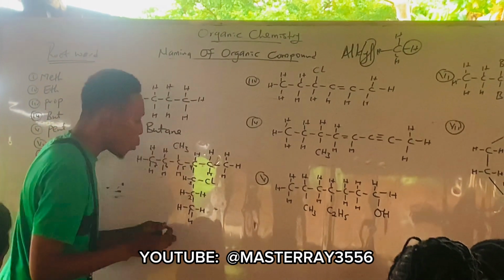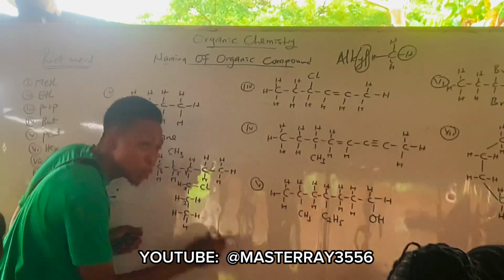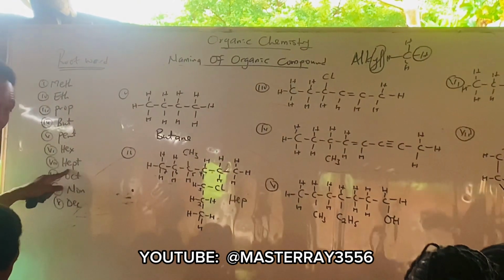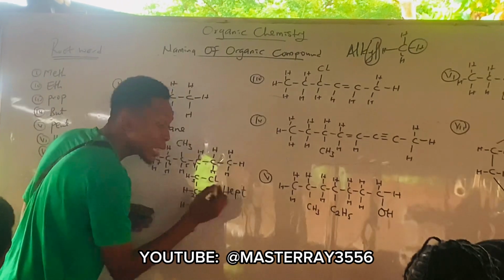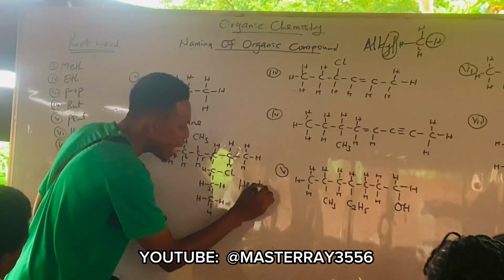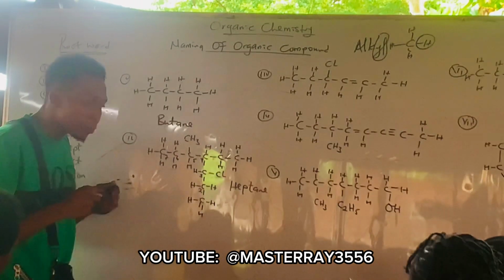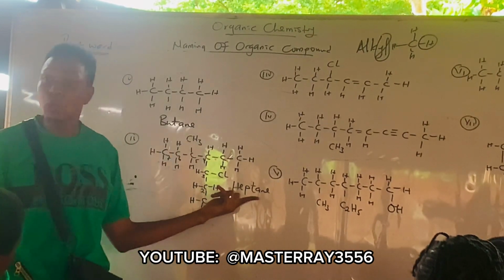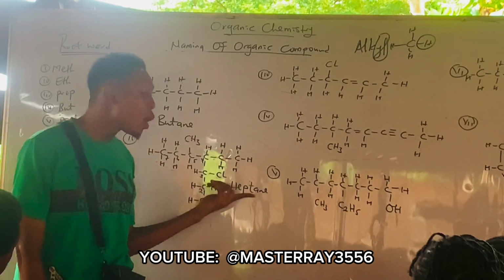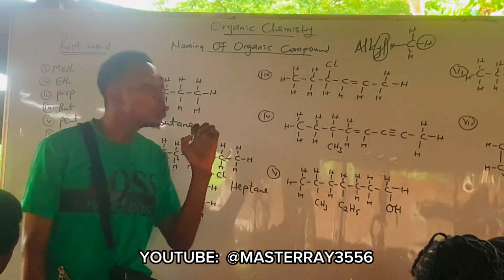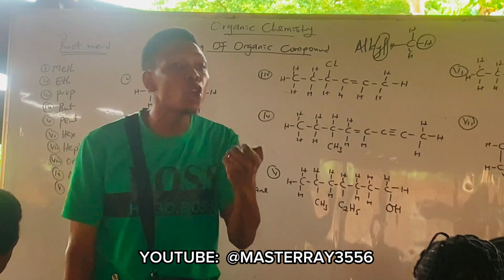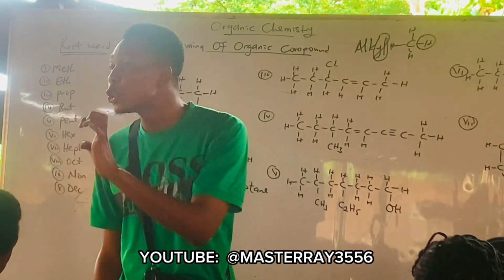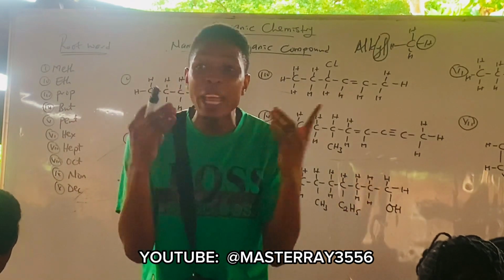So now, once you are done identifying the parent chain, there is 7 carbons, and 7 is hept. 6 is carbon to carbon single bond, so it becomes heptane. Now, this is the parent chain. Once you are done identifying the parent chain, the next thing is you try and identify the position of each of the substituent groups. Are you following?